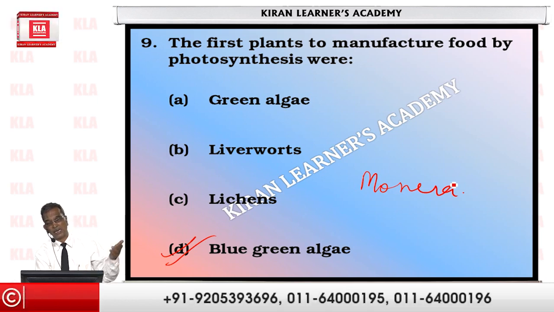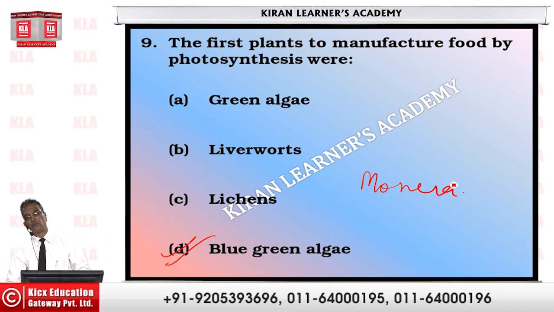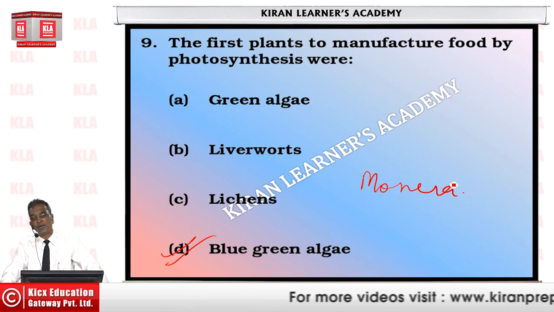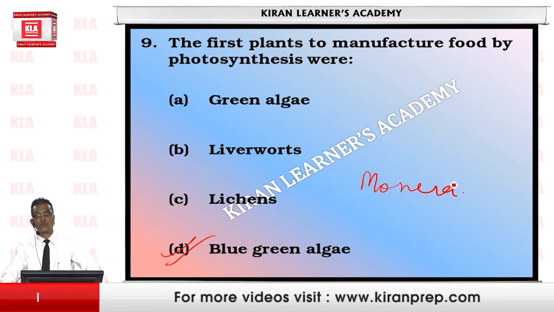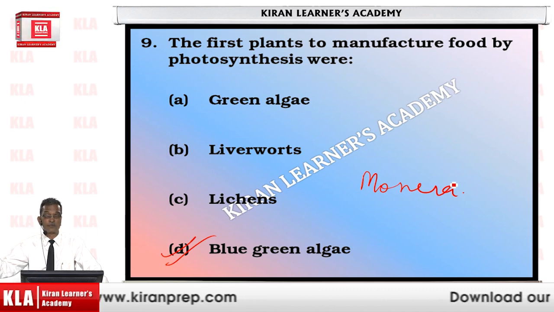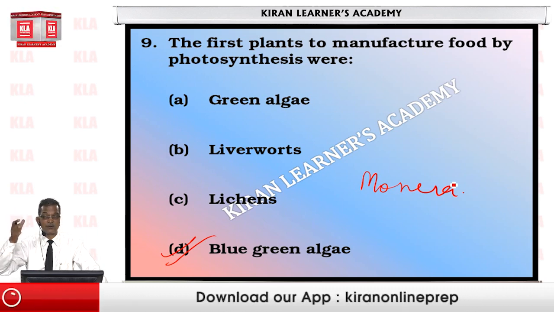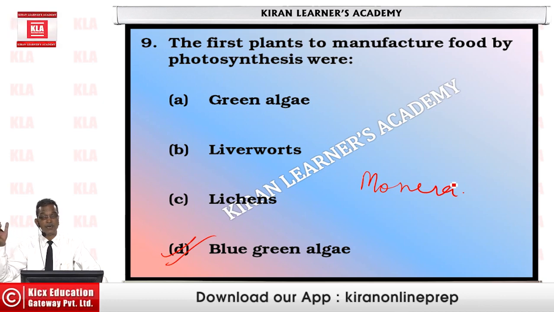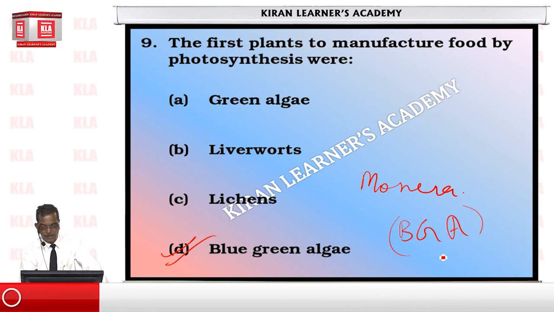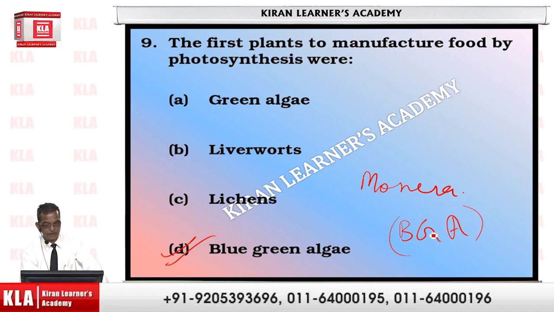And hence, in the evolutionary line, we consider that the mechanism of photosynthesis started from cyanobacteria onwards up to the higher plants that we know. But the first one was cyanobacteria or blue-green algae, BGA as we call it. BGA is the abbreviated form: B for blue, G for green, and A for algae. Right?